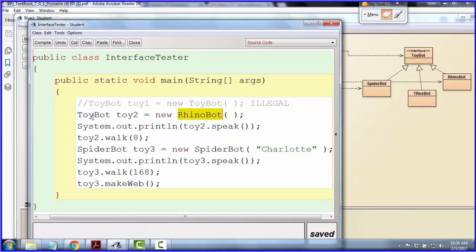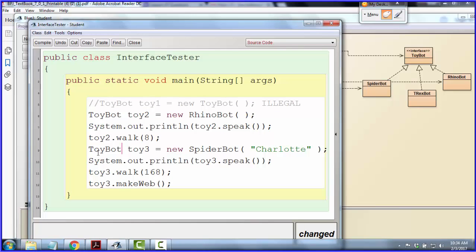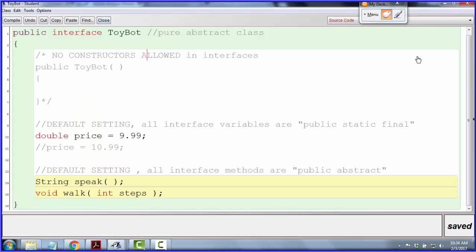Now, I could get in some trouble like this. If I made this SpiderBot a toybot, watch what happens. It can't find the make web method any longer. It found the speak method and the walk method just fine. Why didn't it find the make web method? Well, remember, whatever's on the left, that's what you're pointing to. So that points toy3 back to the interface. Is there a make web method here?